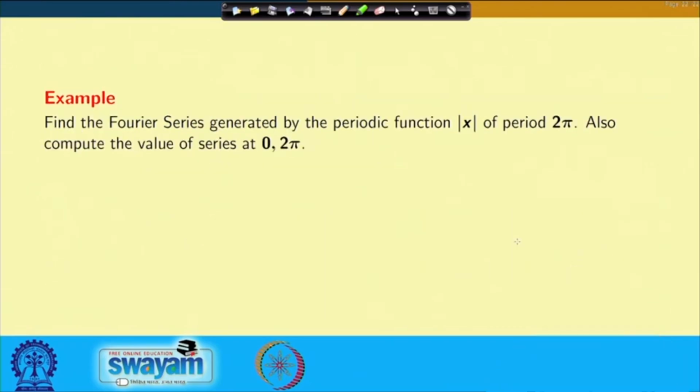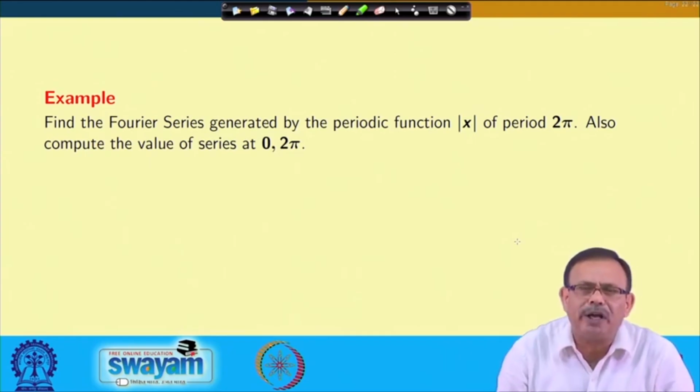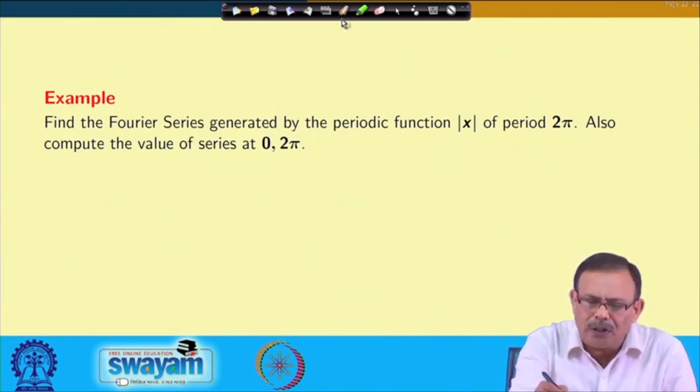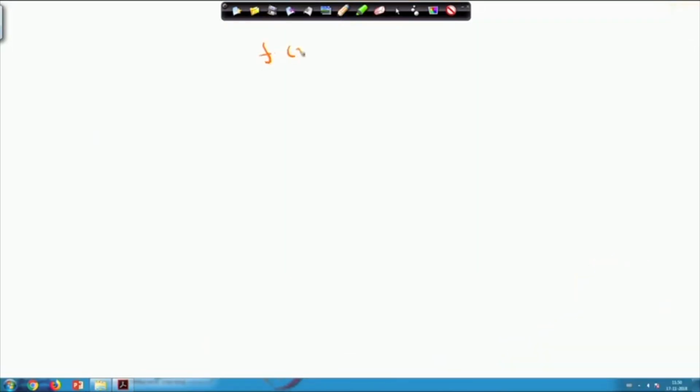Quickly, let us take an example. We want to find the Fourier series for the periodic function |x| of period 2π. So your function is f(x) equals |x|.